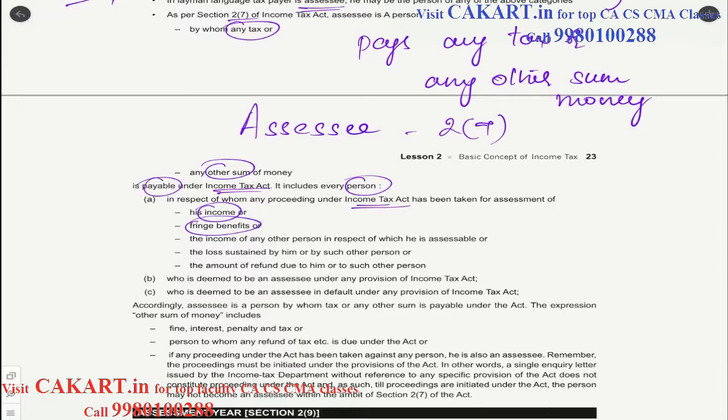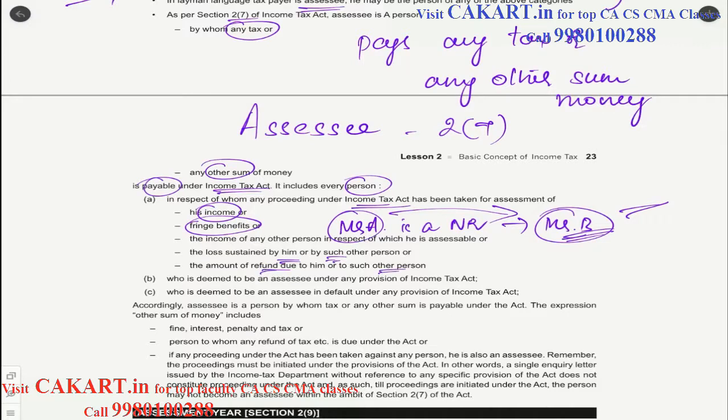That means, let's say one Mr. A is a non-resident, and he has entrusted the responsibility of his tax payment to Mr. B. So Mr. B is in charge of Mr. A's income tax responsibilities. Now Mr. B will be considered as an assessee. Since Mr. A is not here, B will become the assessee because he is liable with respect to Mr. A. And the loss sustained by him or any such person, the amount of refund due or any other person.